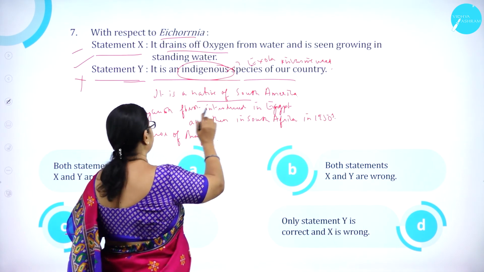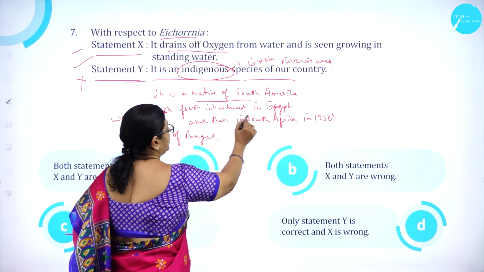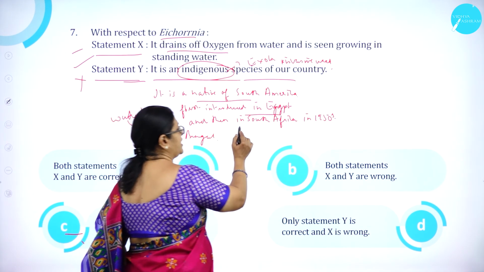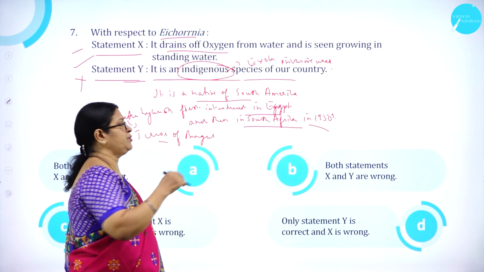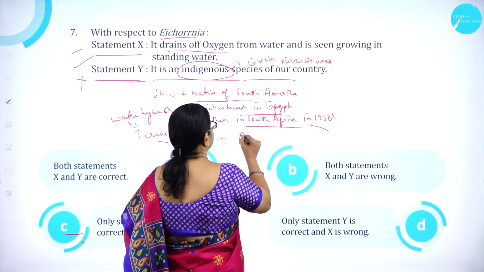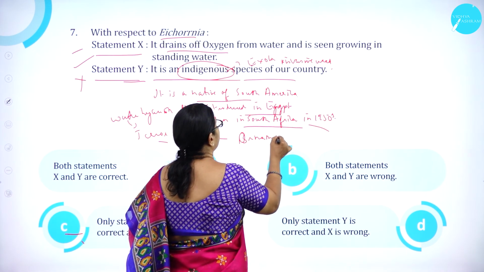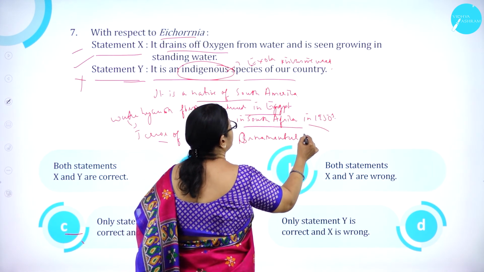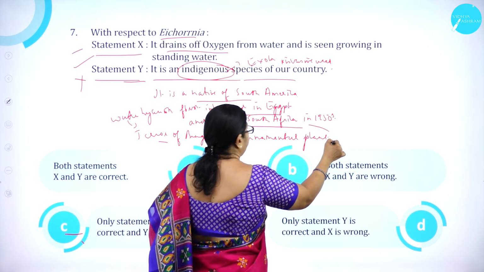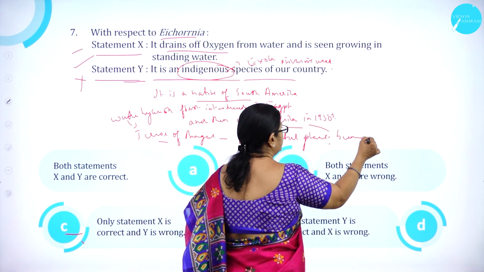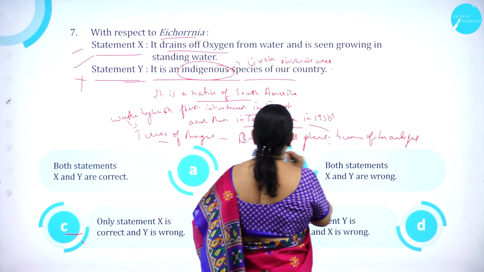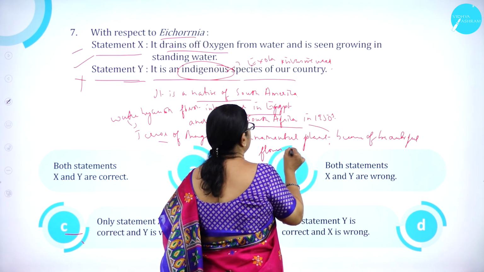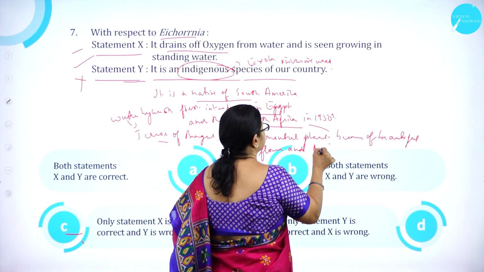It is a native of South America, first introduced in Egypt and then in South Africa in 1950, and it was brought to India as an ornamental plant, a showy plant, because of its beautiful flowers and for the leaves.